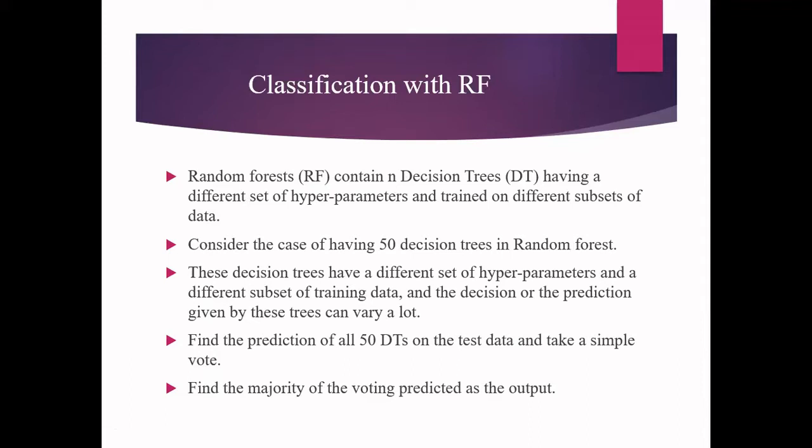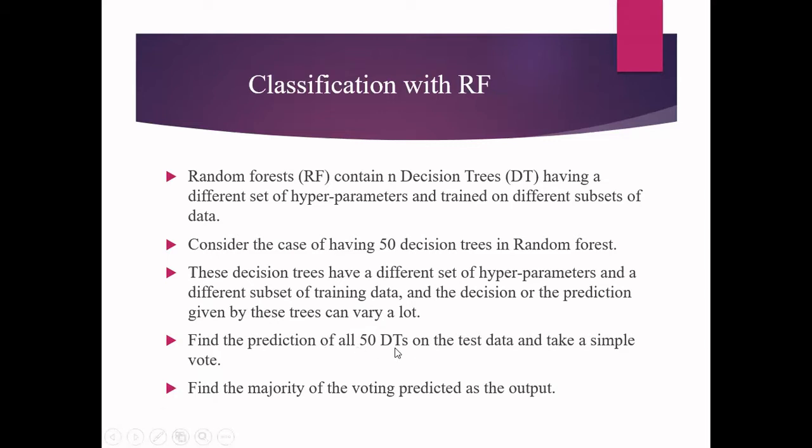And these decision trees have different sets of hyperparameters and different subsets of training data. Also the prediction given by the trees can vary a lot. It's not that all the trees will predict a particular sample as a positive sample. Some of the trees can predict it as a negative sample also. So the decision will vary a lot.